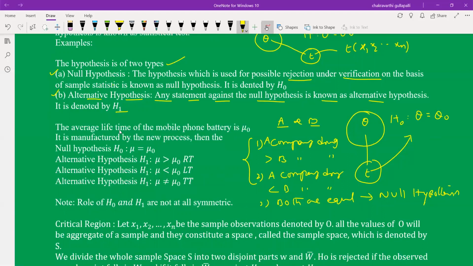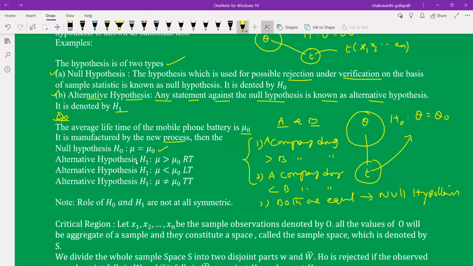These are some examples. Example: the average lifetime of a mobile phone battery manufactured by the new process is mu naught, a specified value. Already an old process exists, and recently a new process was found. Using the new process, the average lifetime of the battery is mu naught. Now we have to test this. The null hypothesis is H0: mu equals mu naught. This is called a simple hypothesis.